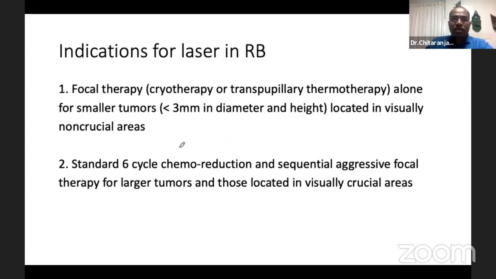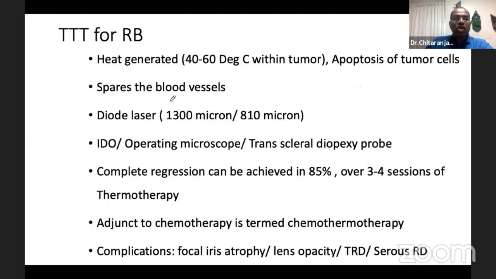Lasers in retinoblastoma. With the advent of other modalities of treatment, laser in retinoblastoma has very limited use nowadays, because previously it was used for selective lesions less than 3 mm in diameter, or which are in visually non-crucial areas. However, TTT, transpupillary thermotherapy, is a better alternative nowadays.